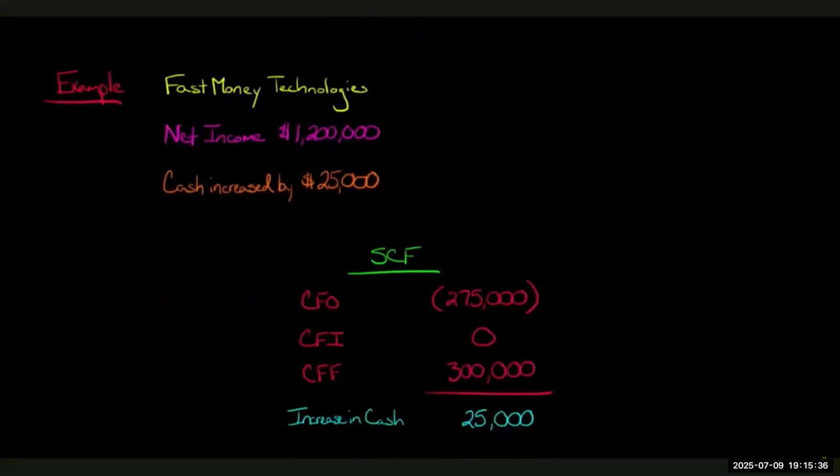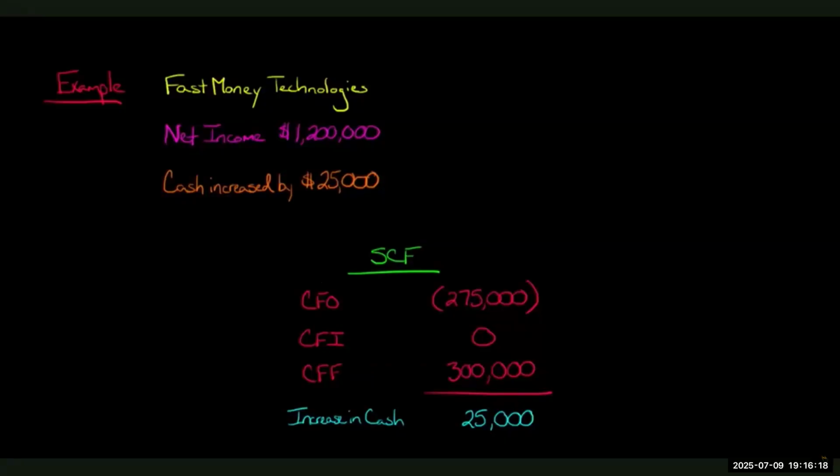Well, that's where we want to do a statement of cash flows and see exactly what's happening. Here's a really abbreviated statement of cash flows with just the three main things: cash flow from operating activities, cash flow from investing activities, and cash flow from financing activities. When we look at the CFO, the cash flow from operating activities, we see it's a negative $275,000. The parentheses mean it's a negative number, or a use of cash. So the operating activities used up cash. The net effect was a use of $275,000 of the firm's cash.